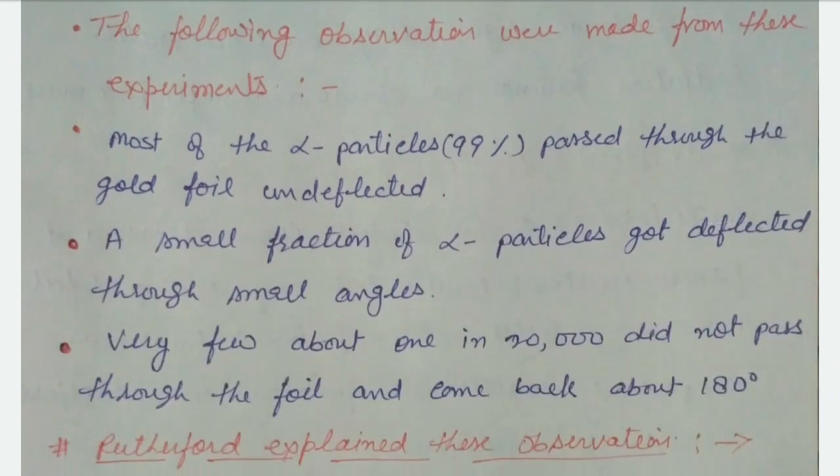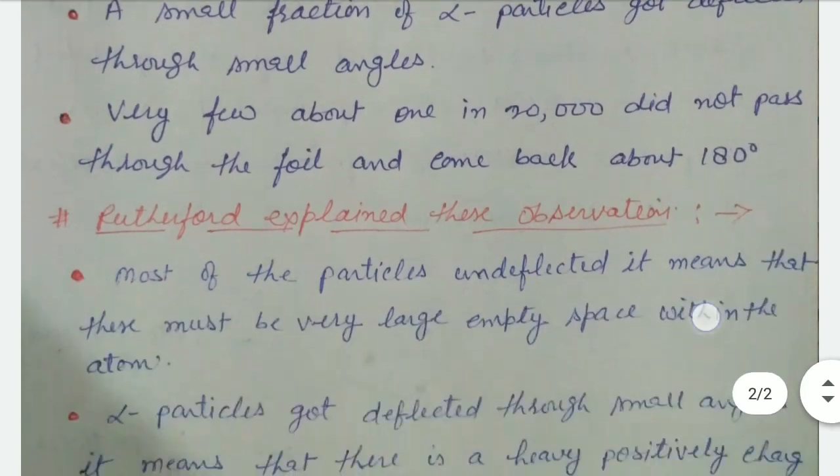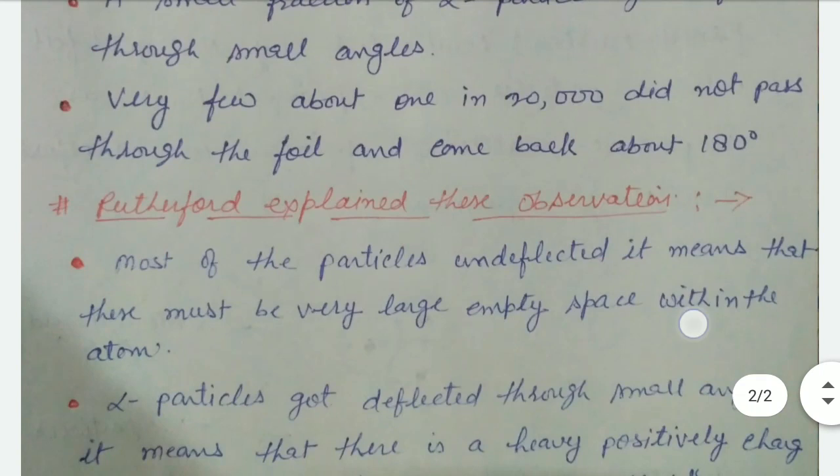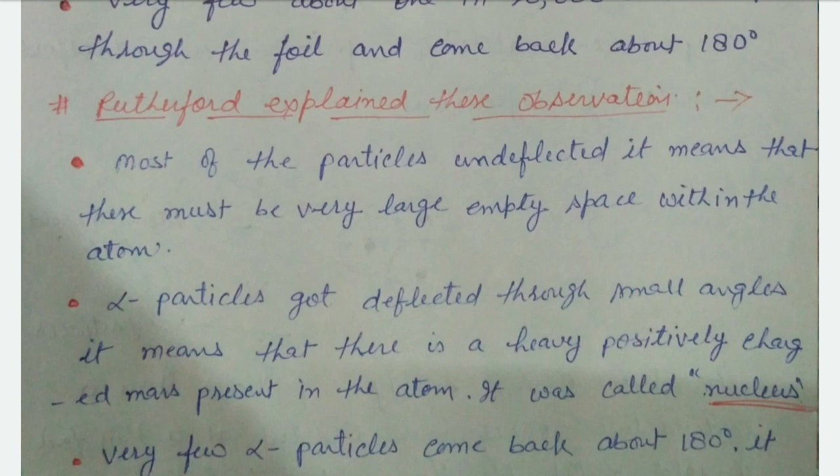Number one, most of the alpha particles, about 99%, pass through the gold foil undeflected. Meaning most of the particles are undeflected. Second, a small fraction of alpha particles got deflected through small angles. And third, very few, about 1 in 20,000, did not pass through the gold foil and came back about 180 degrees. These three points were explained by Rutherford.